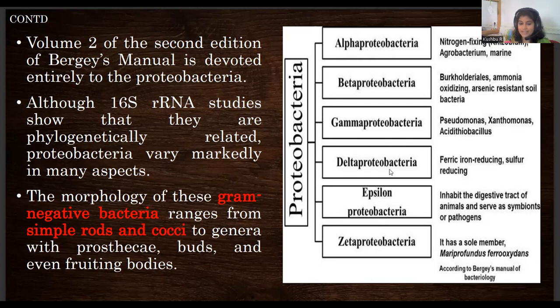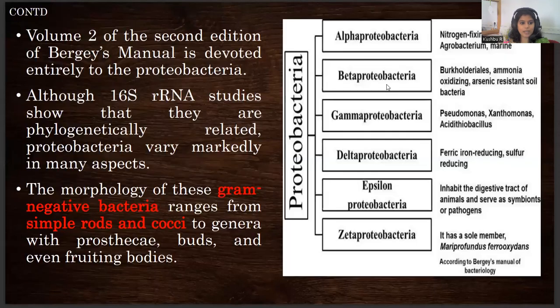Delta Proteobacteria is iron or sulfur-reducing organisms. Epsilon Proteobacteria is about symbiotic or pathogenic organisms, and Zeta Proteobacteria is the sole member for the Mariprofundus organism. This is the classification according to Bergey's Manual. There are numerous organisms. We will be learning one under each type.